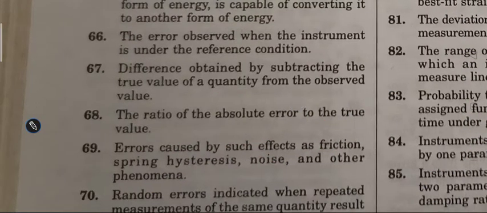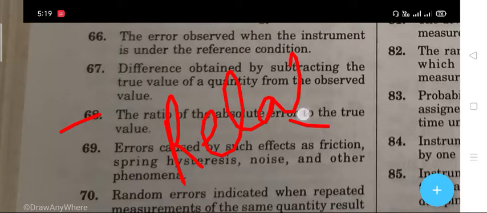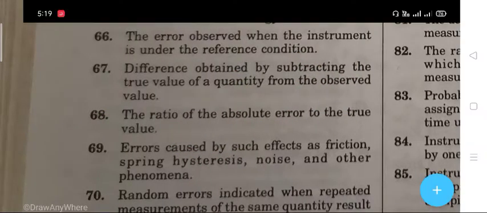Next question. The ratio of absolute error to the true value. The right answer is relative error. The next question 69 is that errors caused by such effects as friction, spring, hysteresis, noise, and other phenomena. The right answer is random error.